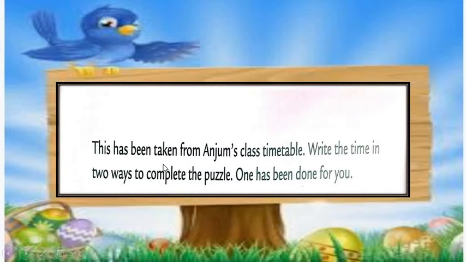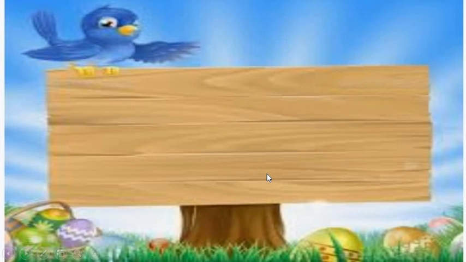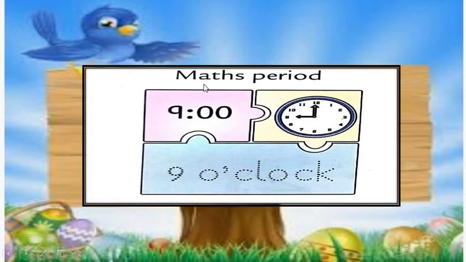This has been taken from Anjum's class timetable. Write the time in 2 ways to complete the puzzle. Maths period.